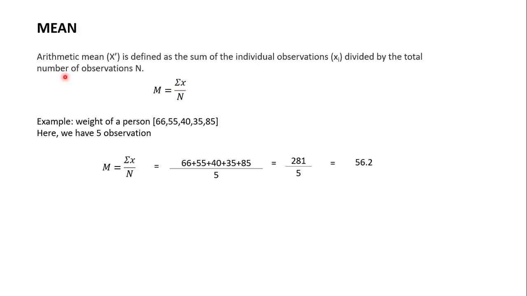So I hope this definition makes meaningful sense now. The mean is the sum of the individual observations divided by the total number of observations.